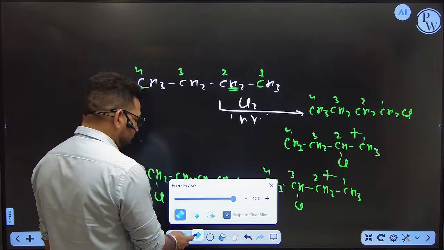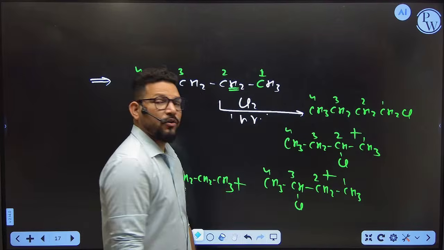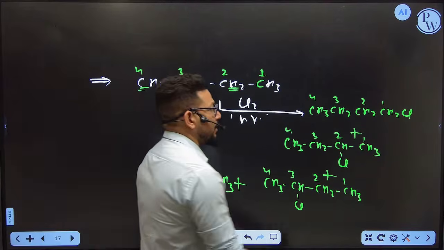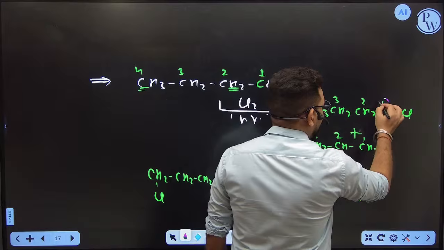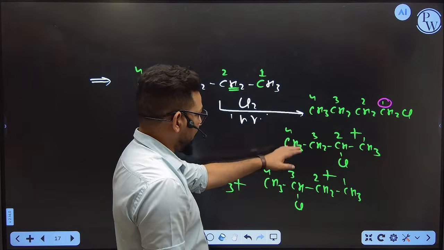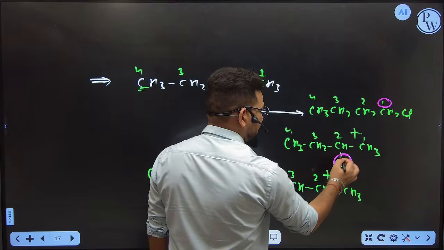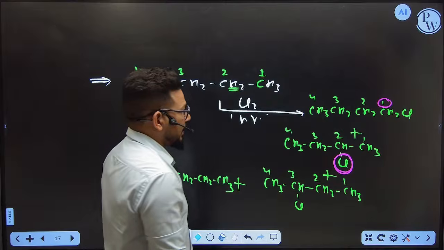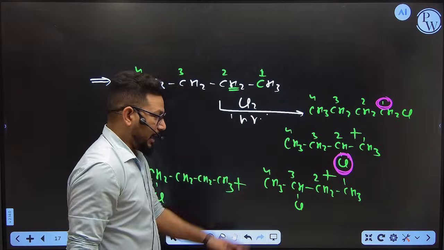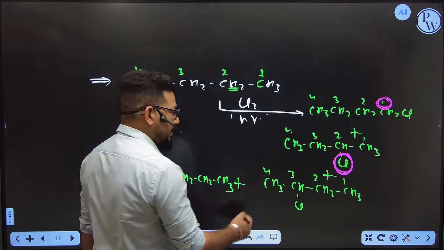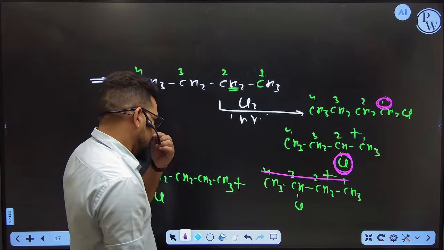Now, if you go with the IUPAC nomenclature system, I think all of you are aware of it. You can see where you are going to start the numbering from. This is the group, so definitely I am going to start from here, number 1. Now you can see the chlorine in which position? Second position. In this one, the chlorine is in which position? First position. In this, second position. If you go with the numbering, this is not the right numbering according to IUPAC, you have to start from here only.